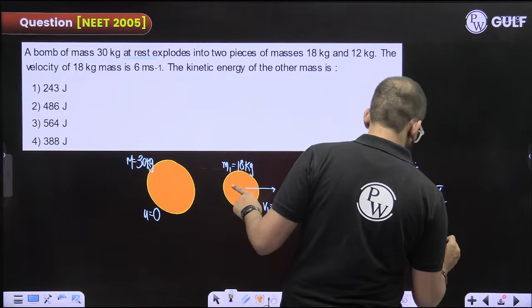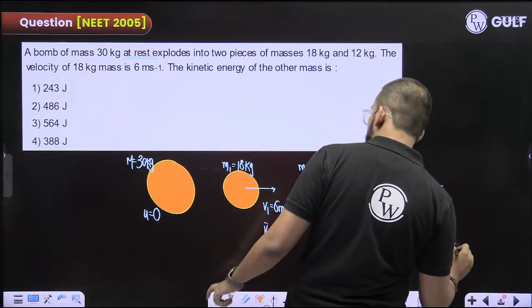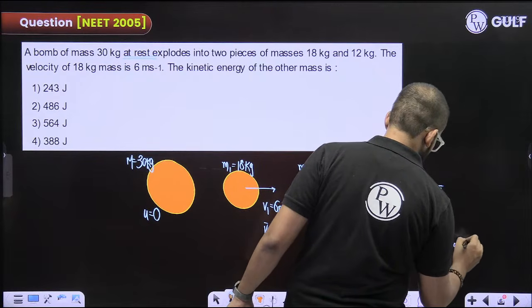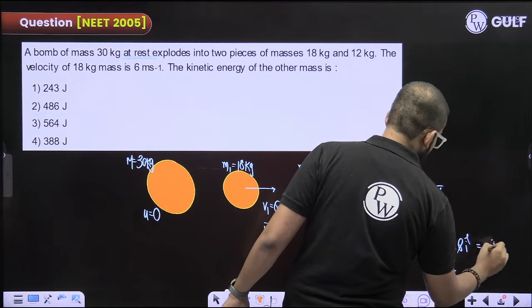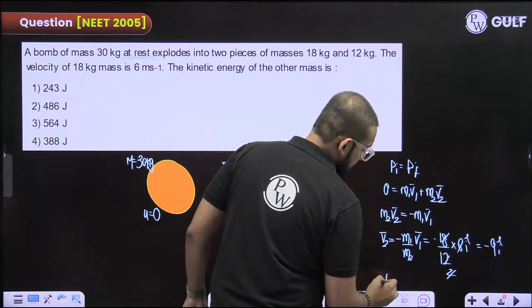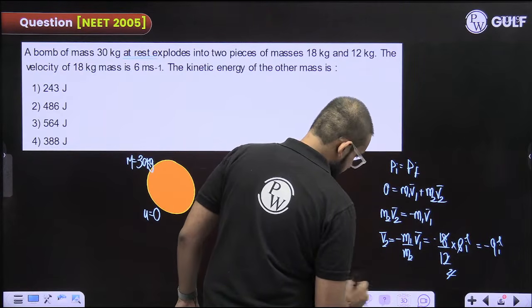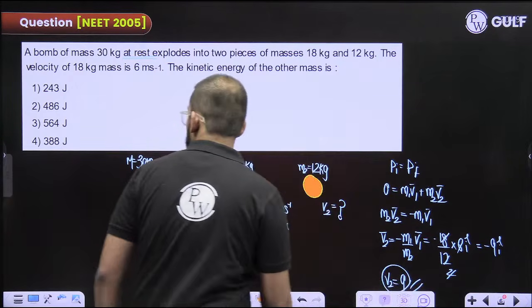M1 is 18 kg, m2 is 12 kg, v1 is 6 i cap. This gives minus 9 i cap. They are asking just the magnitude, 9 meters per second.